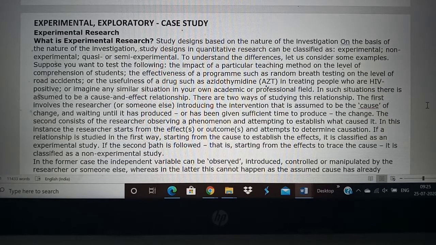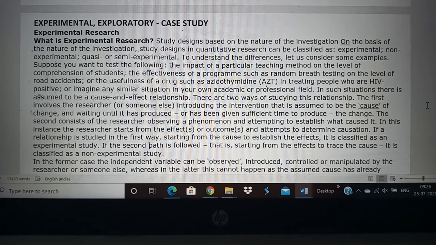So there are three types. One is the pure experimental, then the non-experimental, or quasi-experimental, or semi-experimental. Okay, so these are all types of experimental research except the non-experimental. So experimental is pure experimental research. So actually that is the one which is part of your syllabus. So we have to see some examples which will help us to understand the differences, because more than explanation, the examples will help you. So for example,